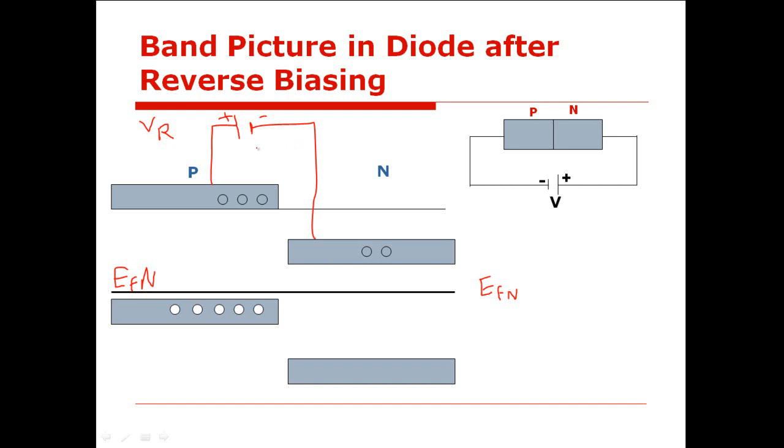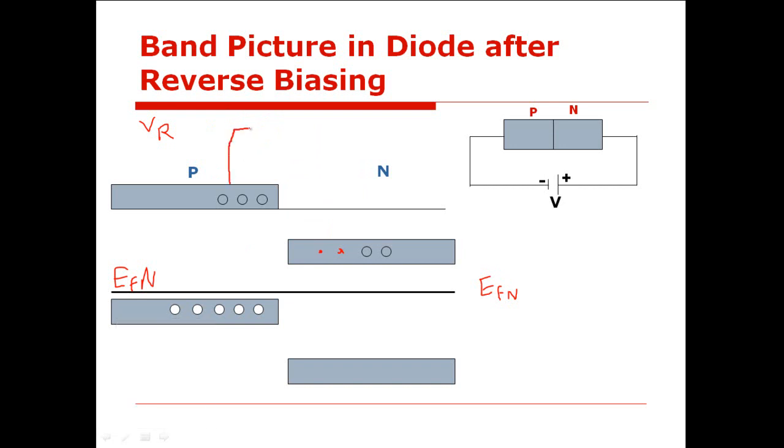Hello? Yes, sir. These electrons which are present in the conduction band, they are connected to which terminal? Sorry, I have connected it in forward bias only. Yes, sir. P type negative.